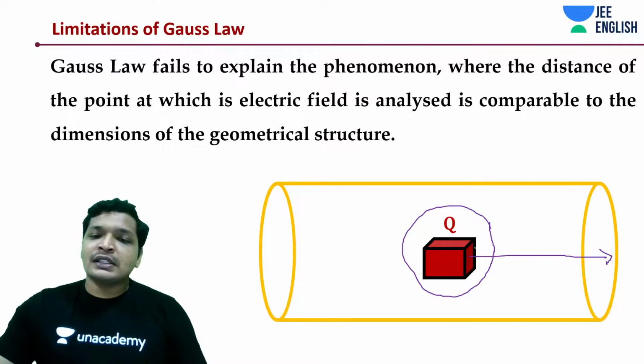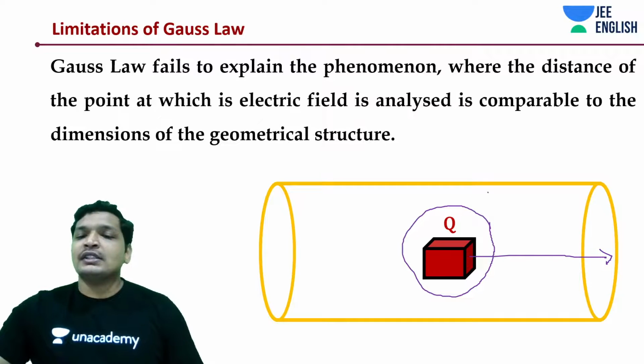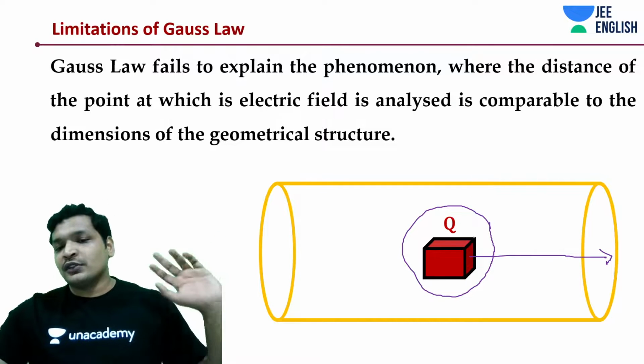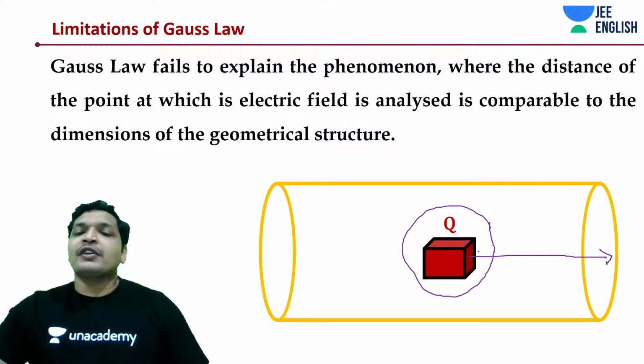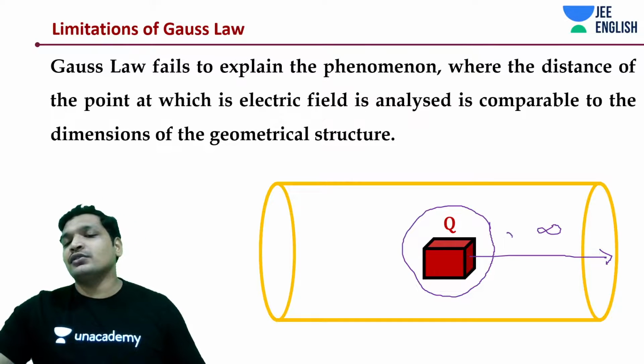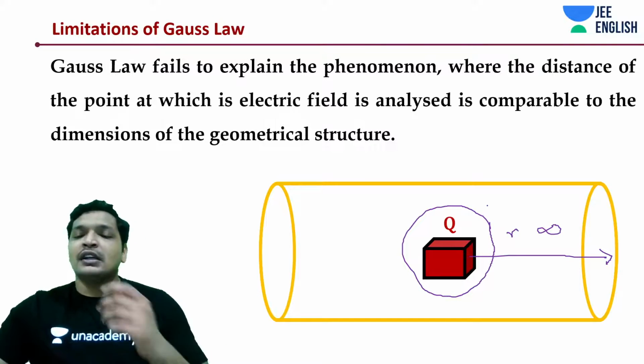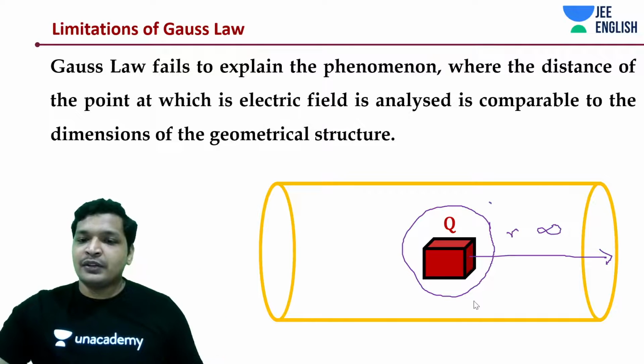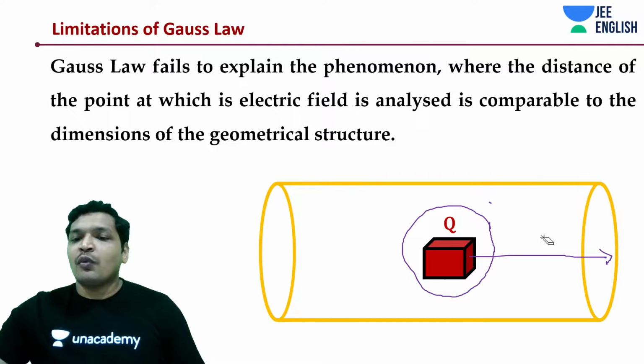But if you remember, at a very large distance, like r is nearly infinite, a very large distance compared to the dimensions of the cube, what would happen? This entire cube would behave like a point charge.